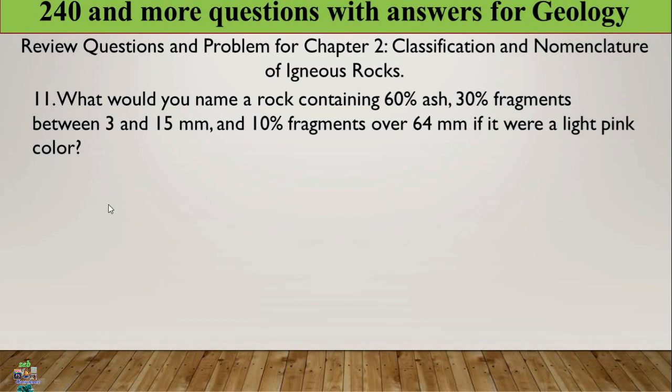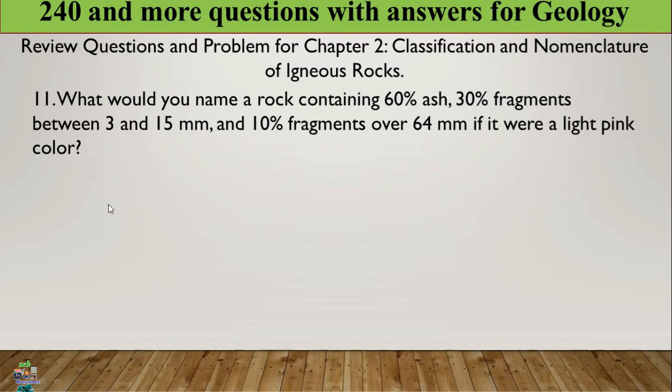Okay, igneous rock can be classified into three types. That's volcanic, meaning the rock that is formed from crystallized lava, and also there is pyroclastic.